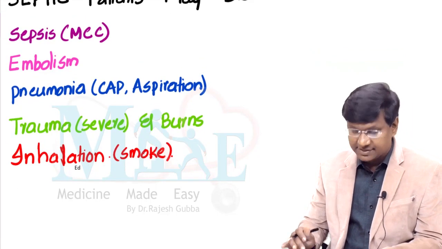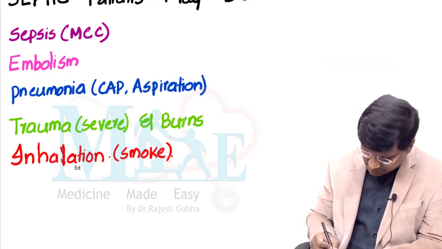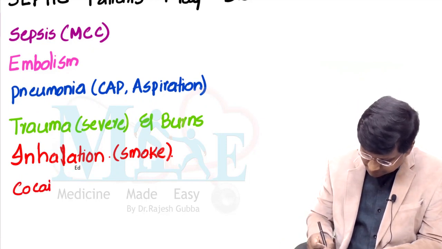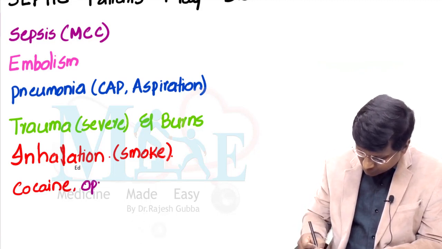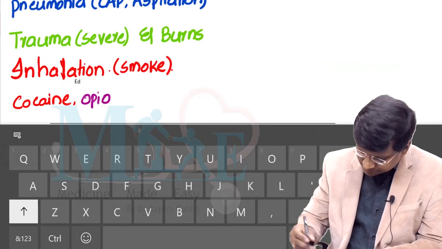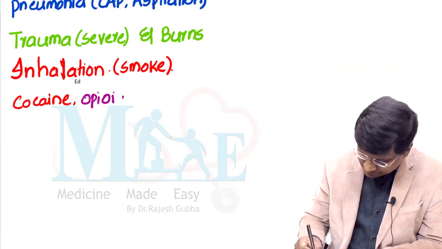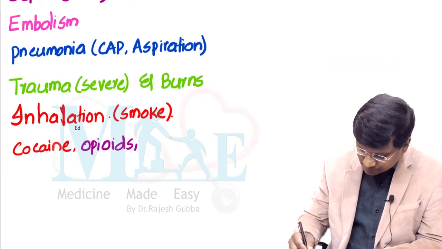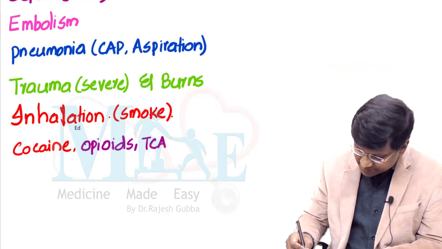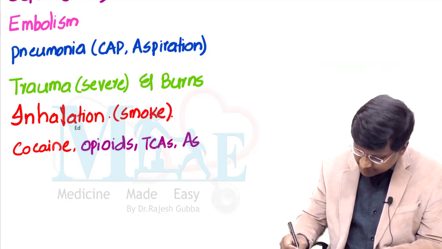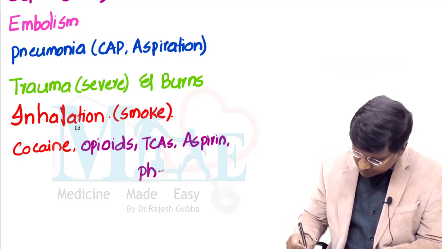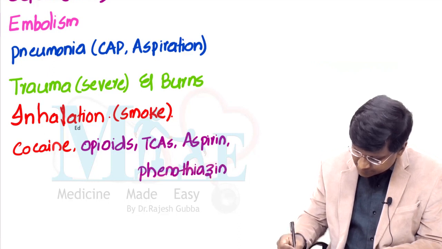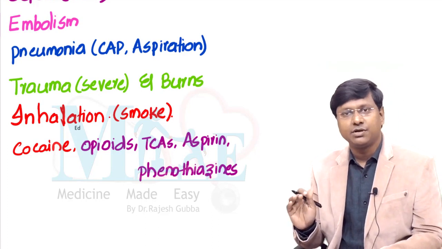Alright, next, after this I inhalation, then we have the word C. The word C stands for certain drugs. What are those drugs? Drugs like cocaine, then opioids can cause ARDS, then tricyclic antidepressants can cause ARDS, then another drug we have is aspirin which can cause ARDS, and then phenothiazines. So remember, these are the drugs which will cause the ARDS.